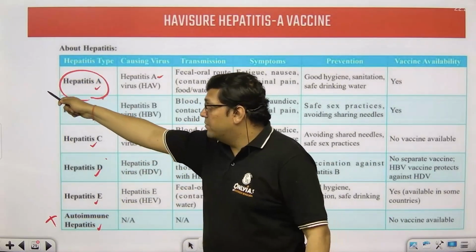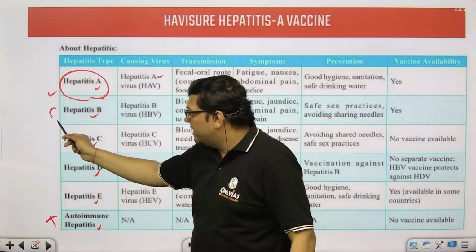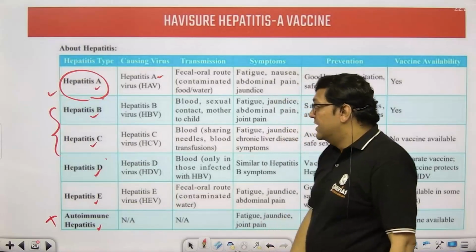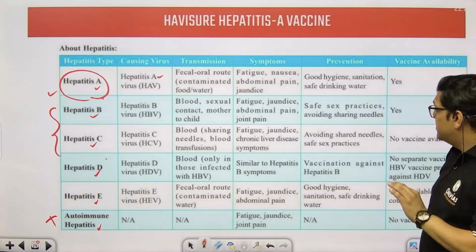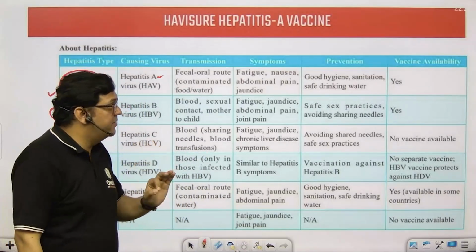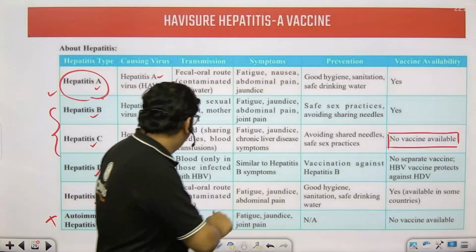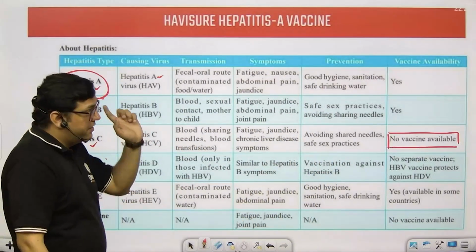This we are talking about in this news, but UPSC has already asked a question related to hepatitis B and hepatitis C. The specific difference between the two is for which the vaccine is available. The vaccine is not available for hepatitis C. Remember this aspect.